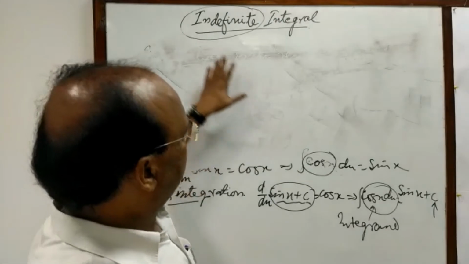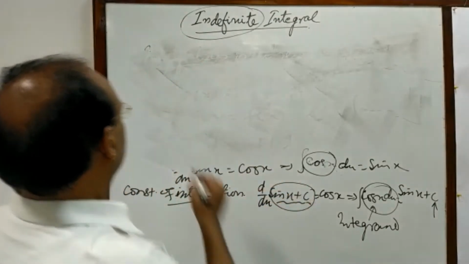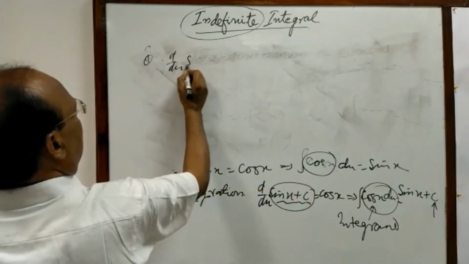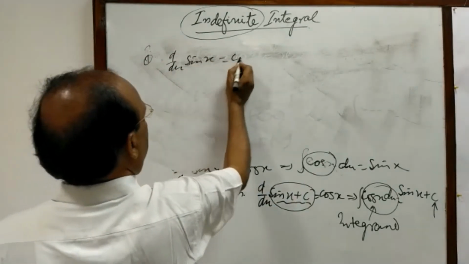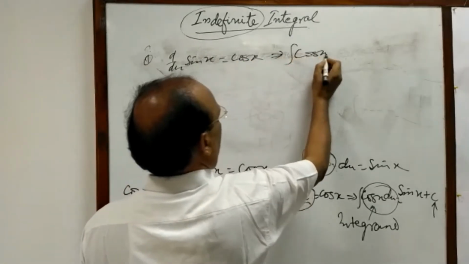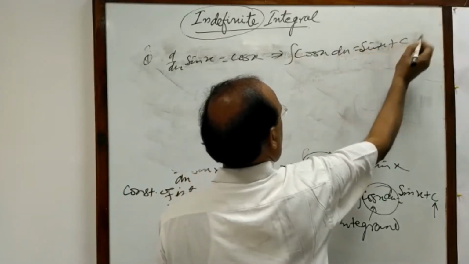So we are discussing some formulas now. First we will start with this formula. First, as we know, d/dx of sin x is equal to cos x, and therefore integral of cos x will be sin x plus c.